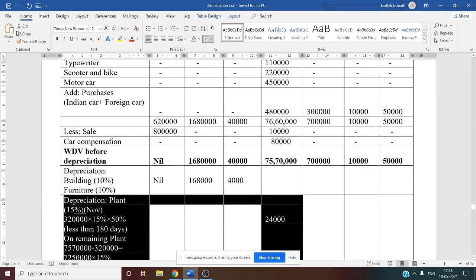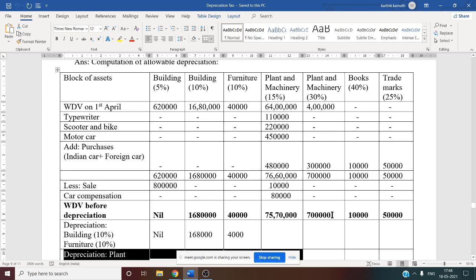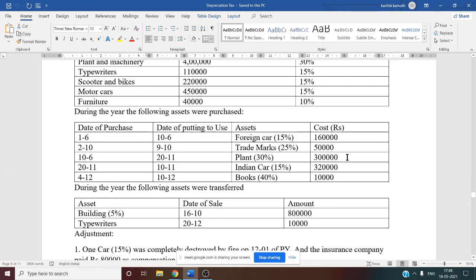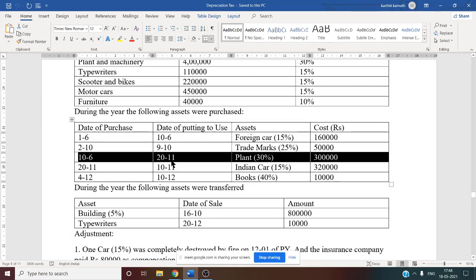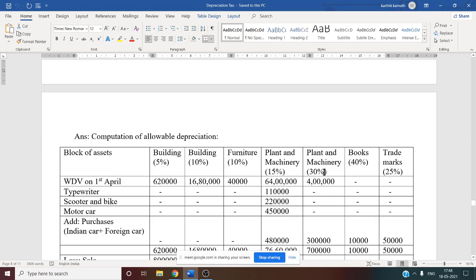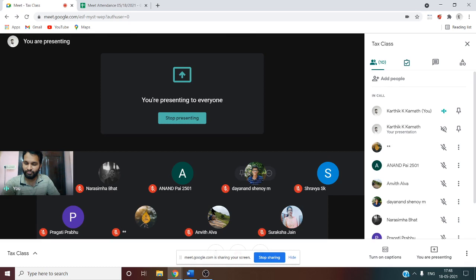So now after this, plant and machinery 30% is there. If you see the plant and machinery purchased here, 30%, purchased in the month of November, 20th November. Date of putting into use is 20th November, less than 180 days. So now you need to charge what? Additional depreciation as well. Since here directly a firm is purchasing plant, of course plant is used for manufacturing purpose, so you need to charge additional depreciation as well for plant and machinery 30%.